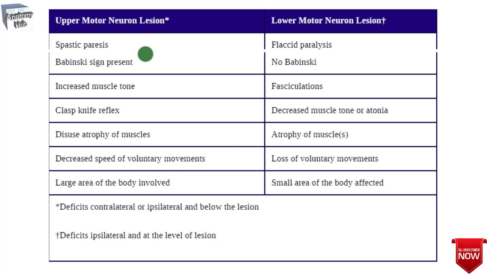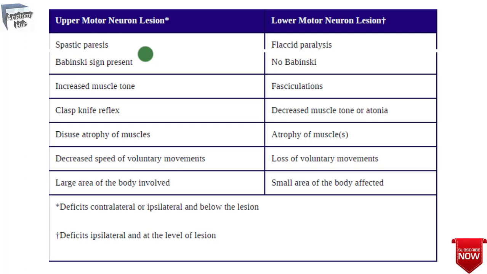The constellation of signs combining the paresis with increased or hyperactive reflexes, disuse atrophy of the skeletal muscles and altered cutaneous reflexes is known as spastic paresis. In contrast to lower motor neuron lesions, lesions of upper motor neurons result in spastic paresis below the site of the lesion, ipsilateral or contralateral. Upper motor neuron lesions anywhere in the spinal cord will result in an ipsilateral spastic paresis below the level of the lesion.